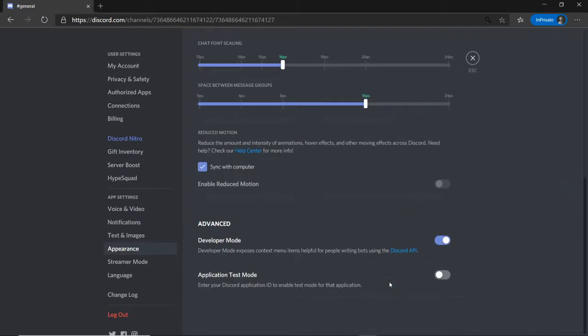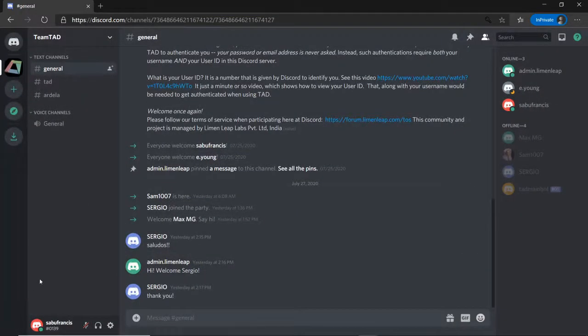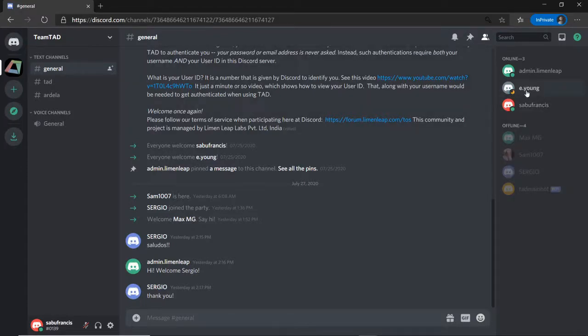This is how you close your settings. Usually this cross is somewhere there, but in this case it is here. Anyway, the moment you put it into developer mode, if I right click on my name, or anybody's name for that matter, I can get the ID of that user. So I can click on copy ID, and it has been copied into the clipboard.